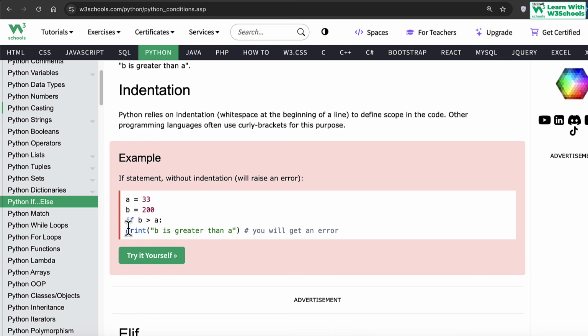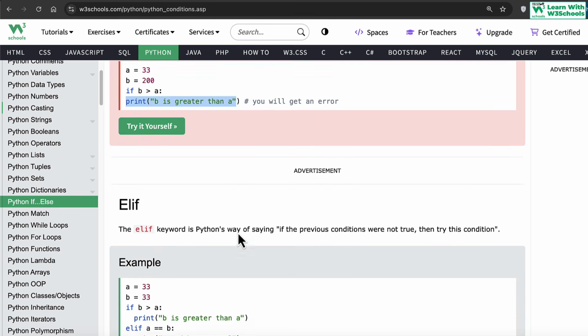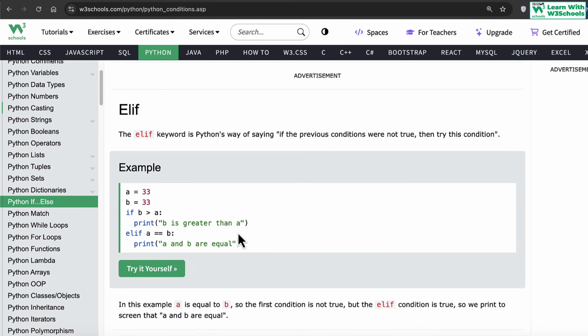Okay, so do please ensure that you always write proper statements. Then we have something called elif. The elif keyword is Python's way of saying, if the previous conditions were not true, then try this condition. So it's like nested conditions, a condition after another condition. It says that, hey, only if the first condition becomes false, now try to see if this condition works.